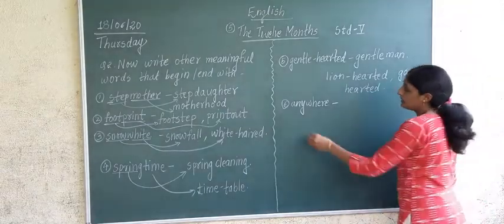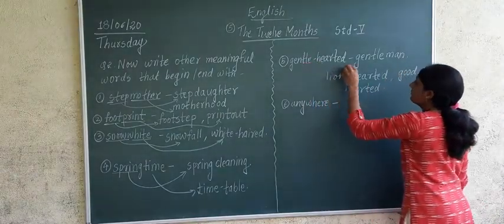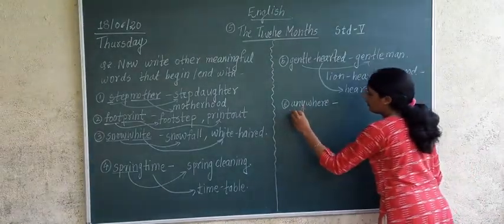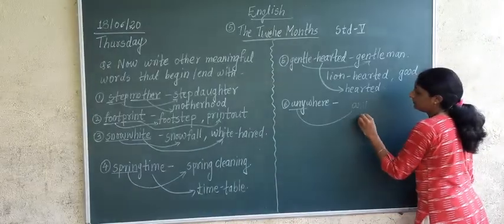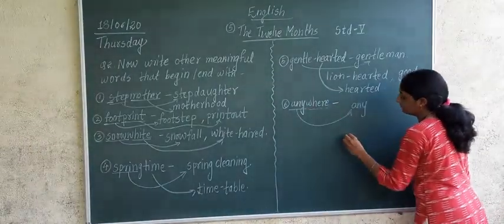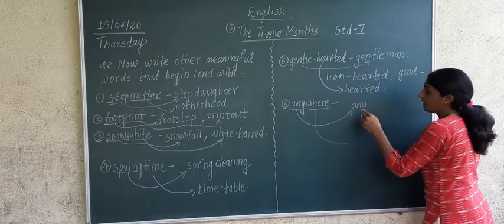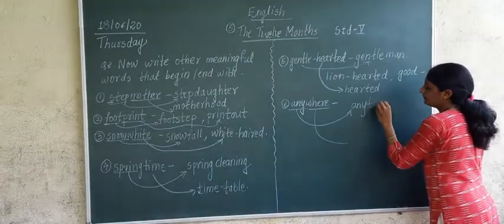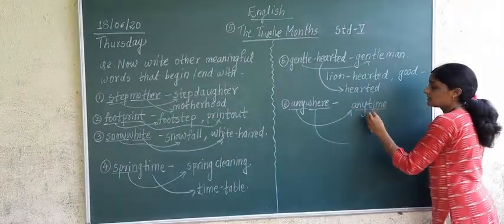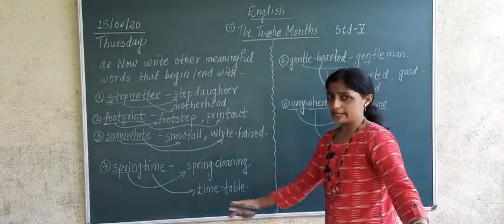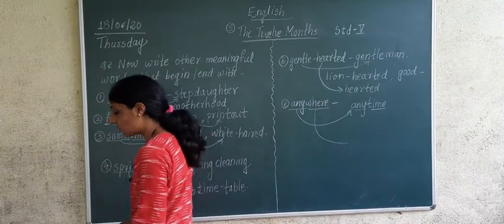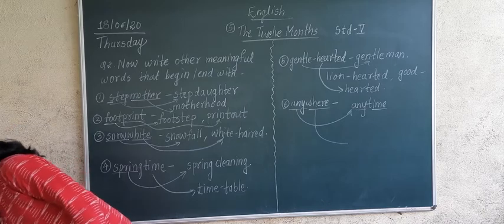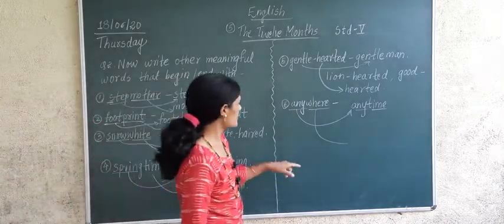Understood? Now we are going to take the next. We have taken gentle and hearted examples here. Now any, A-N-Y, and where. For any, we want to add another word: any plus time, anytime. You can call me anytime. You simply say yes or no, anytime. Are you understanding, or is there any problem? No. Now the next example is of where.